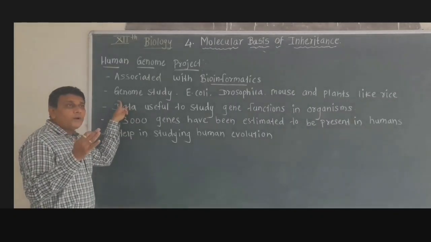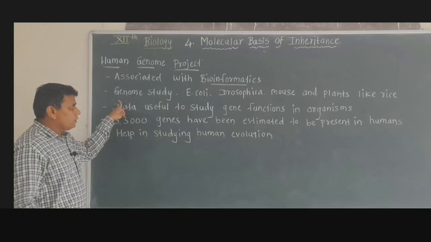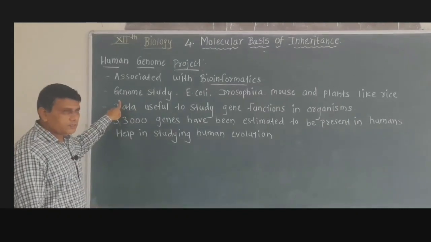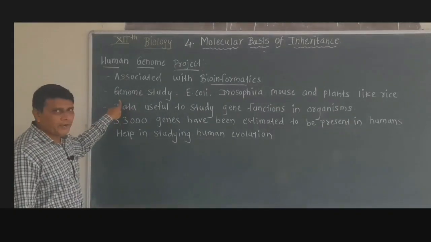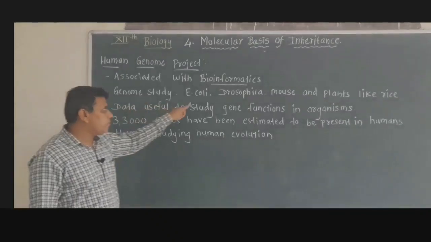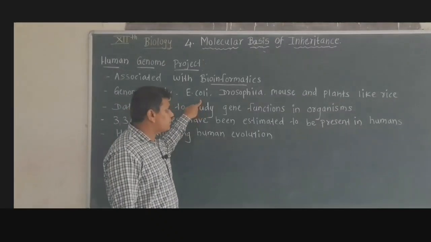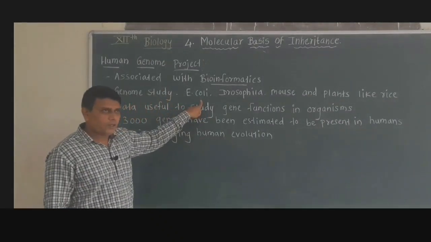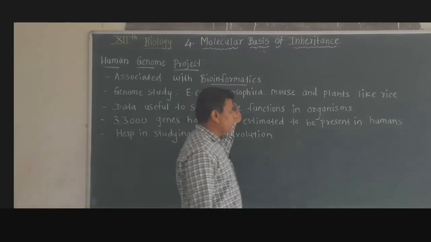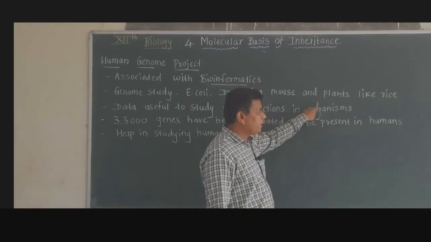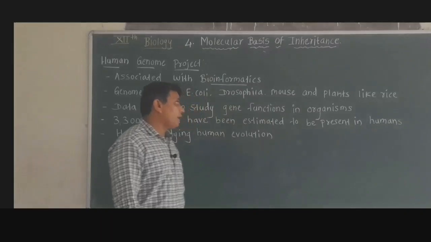Then during the Human Genome Project, simultaneously studies were also carried out on the genomes of bacteria like Escherichia coli, then Drosophila, mouse, and plants like rice.